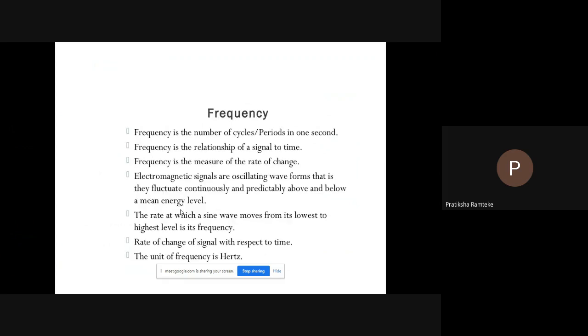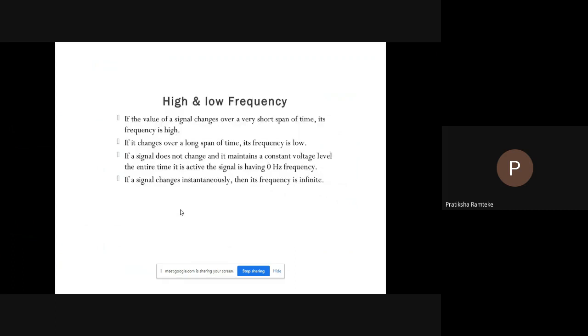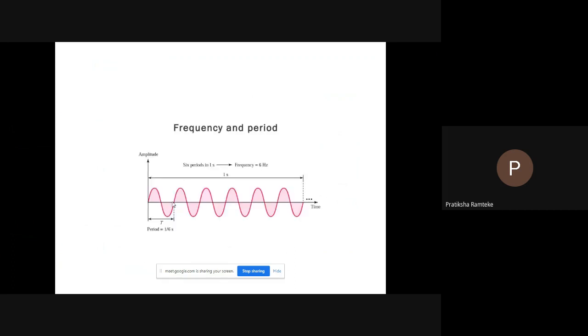Next, frequency. Frequency is the number of cycles or periods in 1 second. Frequency is the relationship of a signal to time. It is a measure of the rate of change. This is the sine wave, and from this to this, one cycle is completed, and for this we can say one frequency is complete here.